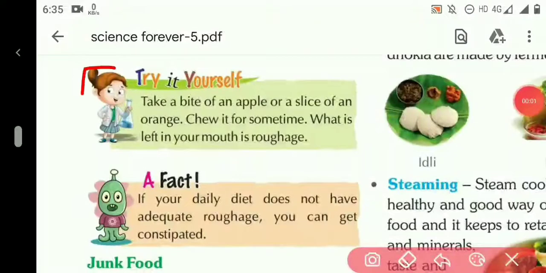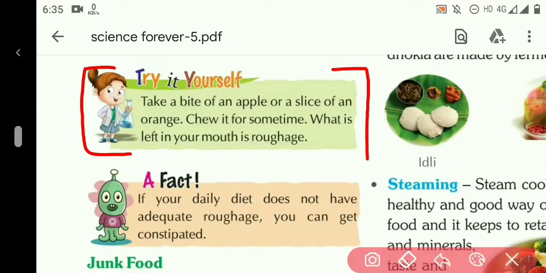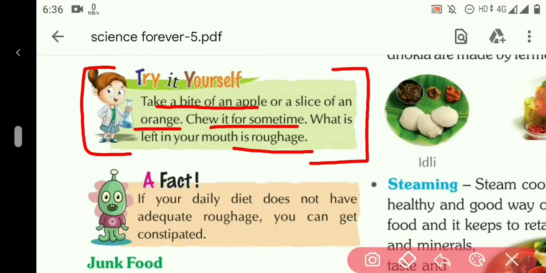To make you understand more properly what is roughage, here is an activity given. Take a bite of an apple or a slice of an orange. Chew it for some time. Now, after chewing, what is left in your mouth is known as roughage, which provides bulk to the food.